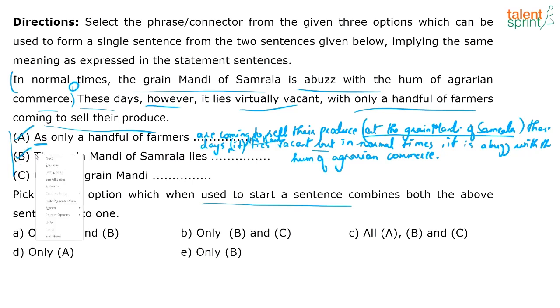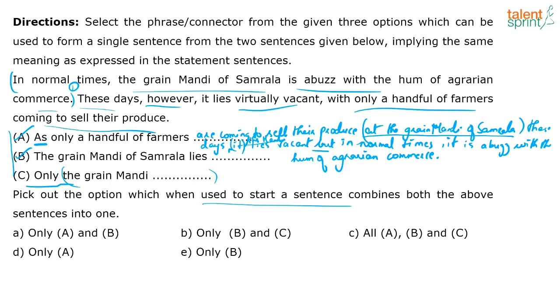A and B. What about C? Only the grain mandi. Now this doesn't make sense, right? What do you mean by only the grain mandi? What are you trying to say? We are talking about the grain mandi of a particular place which is Samrala. So when I say only the grain mandi, it defeats the whole purpose of both the sentences' meaning, right? Because the sentences are conveying what is happening now and what is the normal situation.